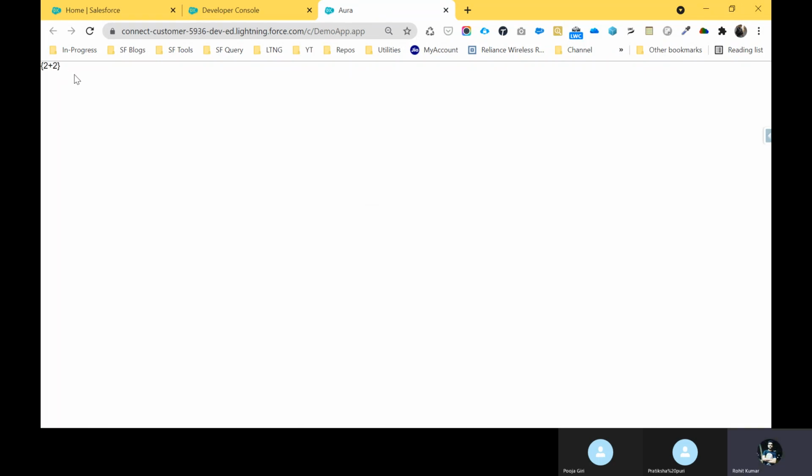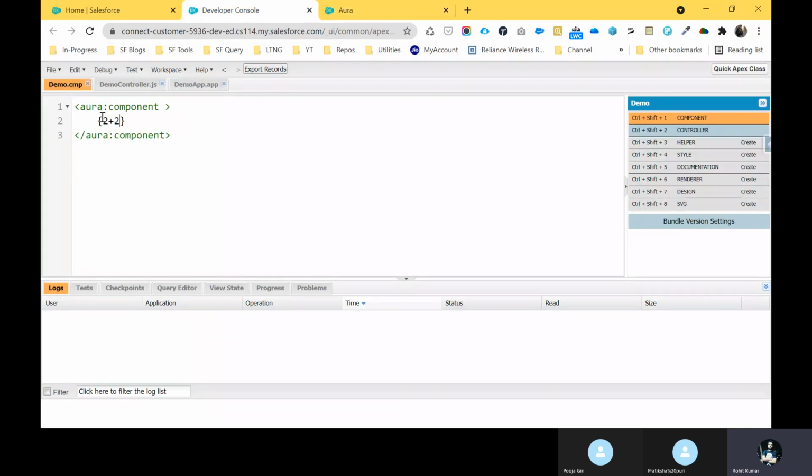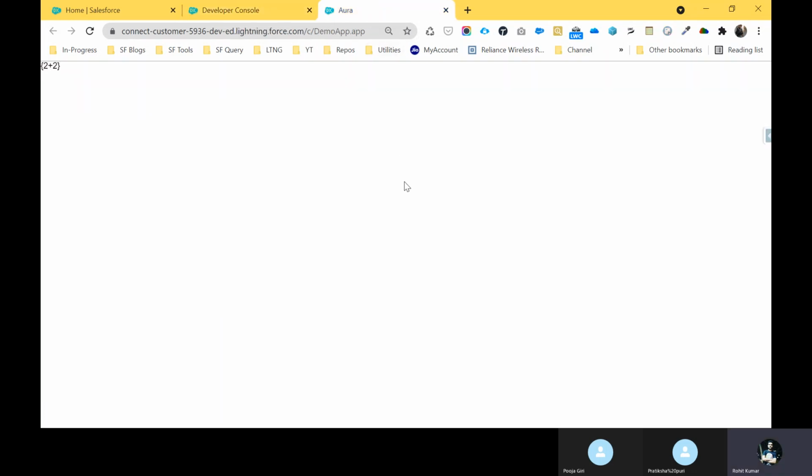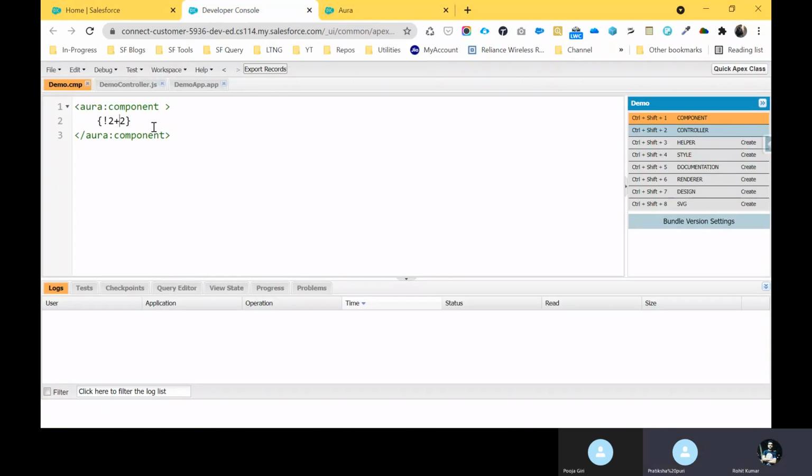Why? Because it's not showing me a value. Come to my component and let me put this expression here and save it. It's saved now, so just refresh, and now you can see my value, which is 4. This is the expression, and you can manipulate your data as well.